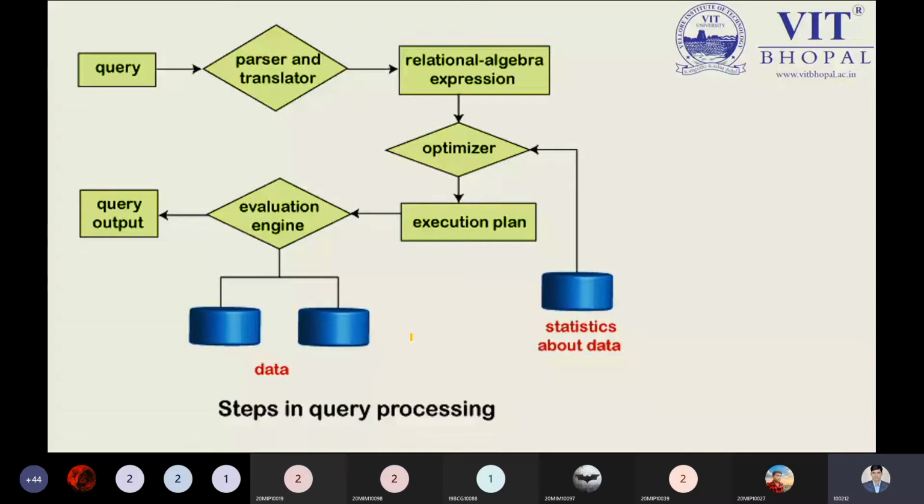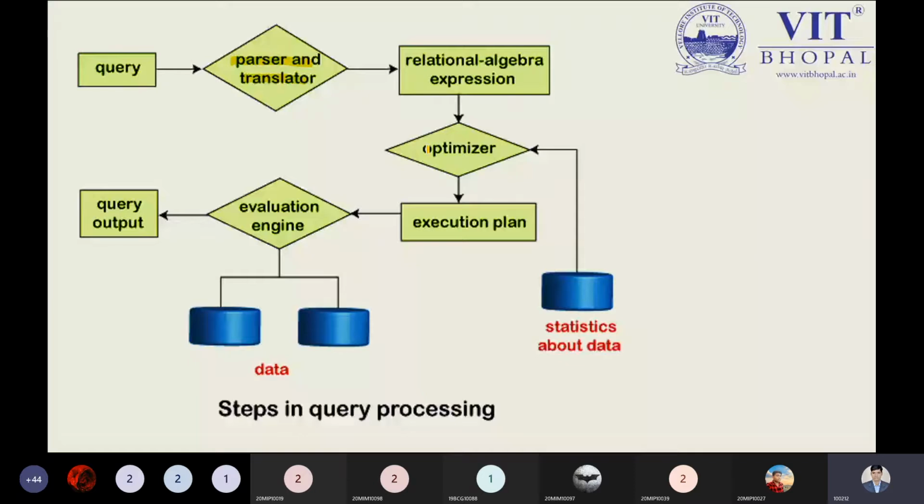So now next we have the optimizer. So what is the optimizer? The optimizer will optimize our relational algebra query. Because our query we can write in different ways, you will see in the next slide, we can write our query in two different ways. So which query we have to opt? So the optimizer plays an important role, that is the next step. So first step is what? First step we have the parser and translator. Next we have our optimizer. Yes, if you remember this diagram, optimization. So optimization will be done by the part which is known as the optimizer.